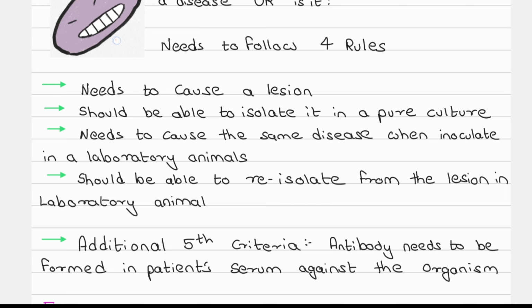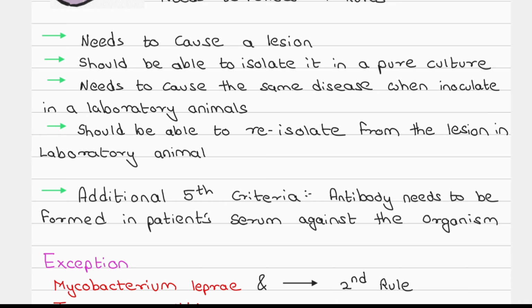So this microorganism, which is present in both bodies, needs to cause a lesion in the affected body to say that it is causing the disease A, the symptoms in the affected body. So that's the first rule. No matter what, it needs to cause a lesion.